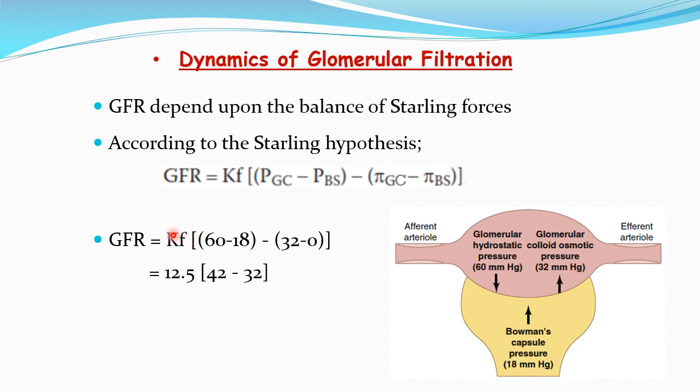So Kf is the filtration coefficient, which depends upon the state of the glomerular membrane. Normal Kf in a healthy adult person is 12.5, and the difference that we got here between opposing and favoring force is 10. So 12.5 multiplied by 10 will give 125, and that will be expressed as 125 ml per minute. So this is the normal filtration through the glomerulus. So clear? This is the normal GFR, and how you can get that value depends on these Starling's forces that are present across this glomerular membrane at the renal corpuscle. Okay.